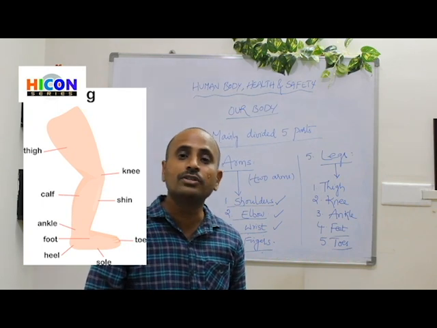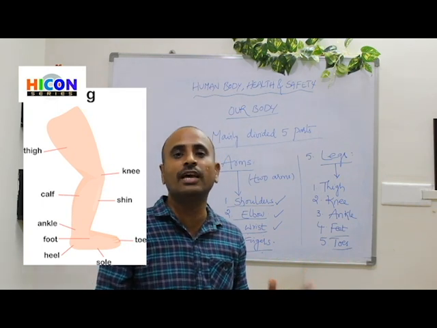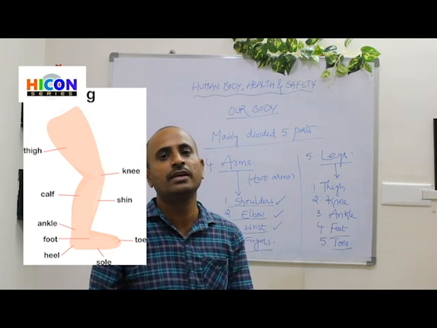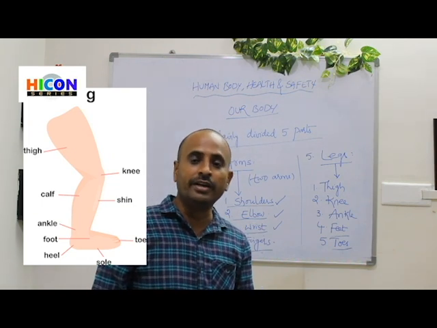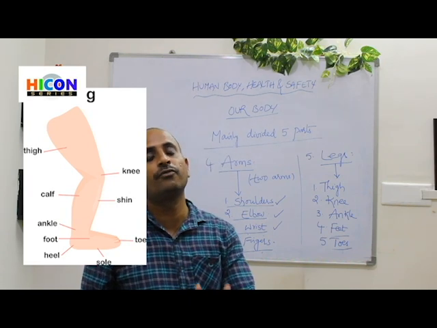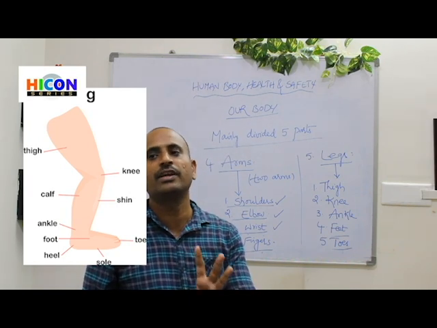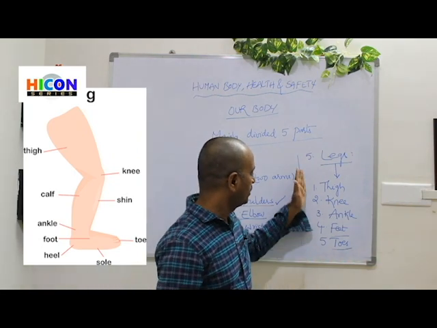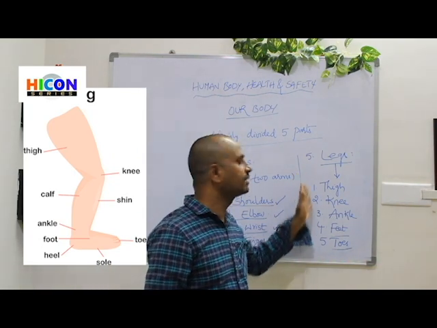So each foot contains 5 toes and 2 feet contain a total of 10 toes. That means 10 fingers. So this is about our legs.